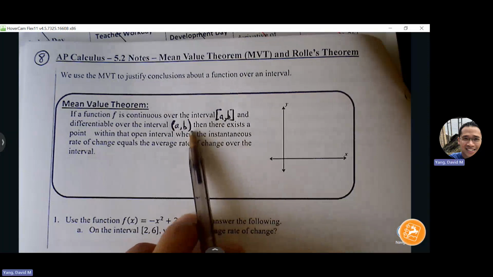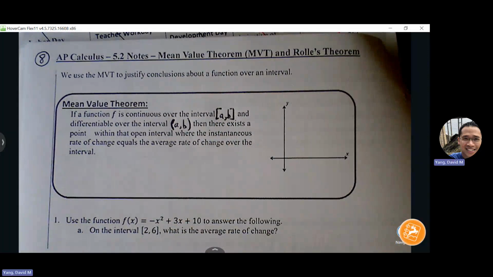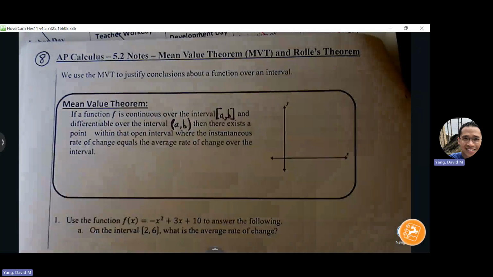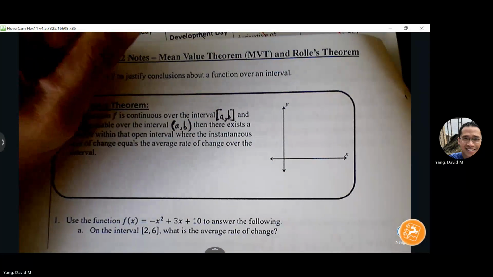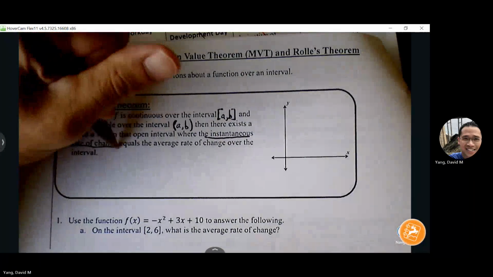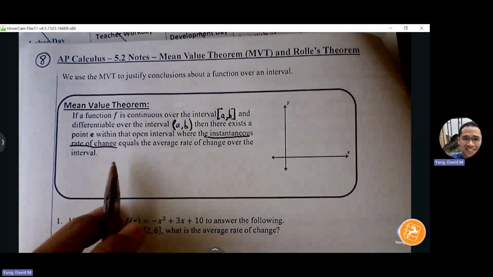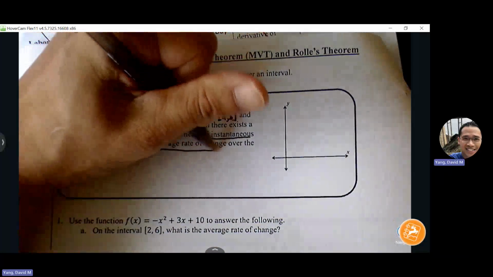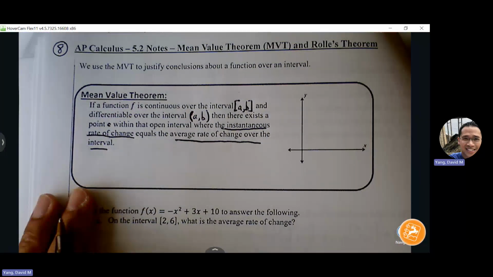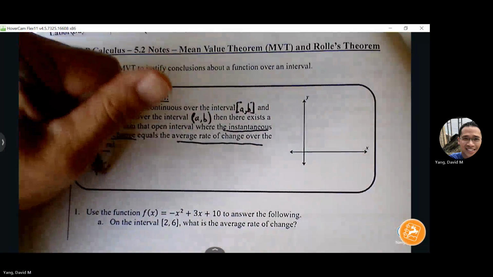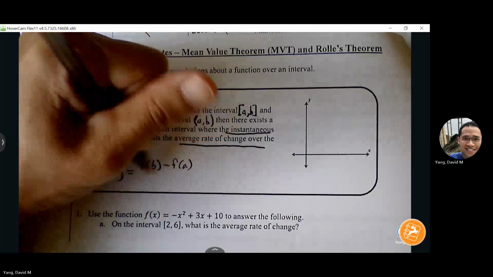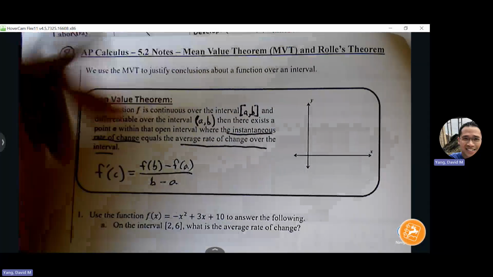Now, this tells us that we have a smooth curve. Okay, no breaks in the graph, no sharp turns, at least not between A and B. Then there exists a point C within the open interval where the instantaneous rate of change, that's your derivative, the exact slope at that moment in time, is going to equal the average rate of change. That's the slope between the endpoints. That is just slope between two points. Okay, so here's the formula. F prime of C is equal to F of B minus F of A over B minus A.